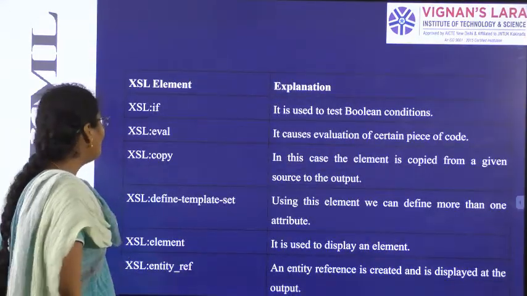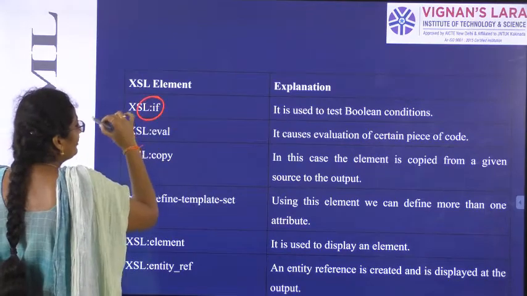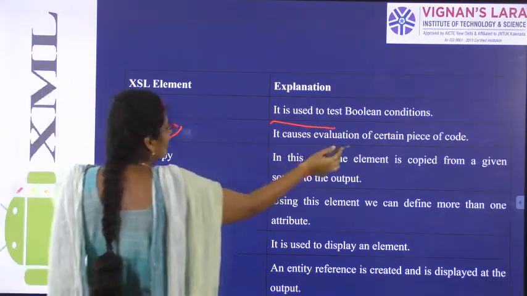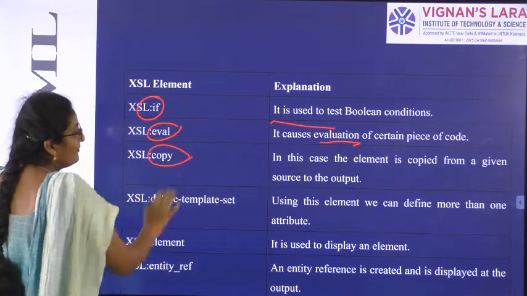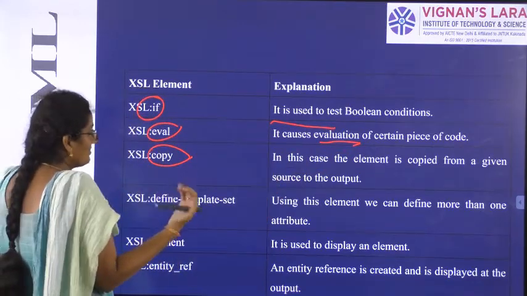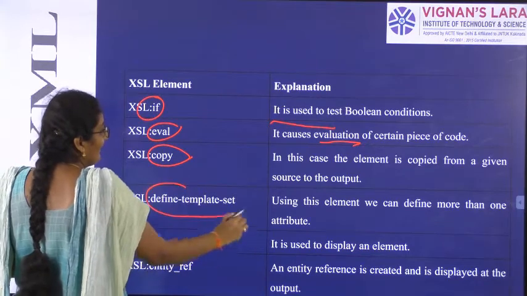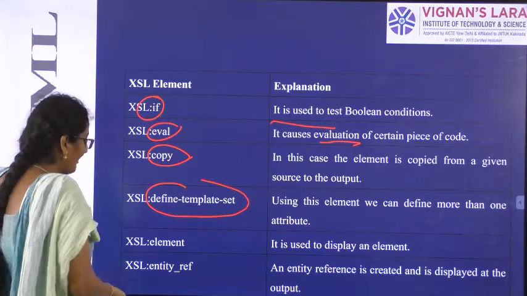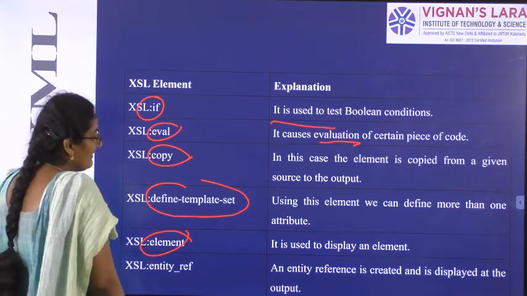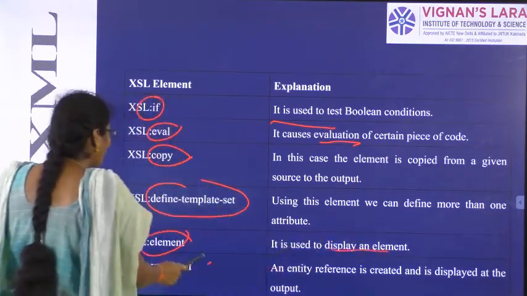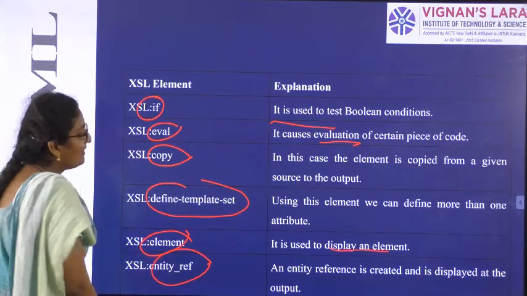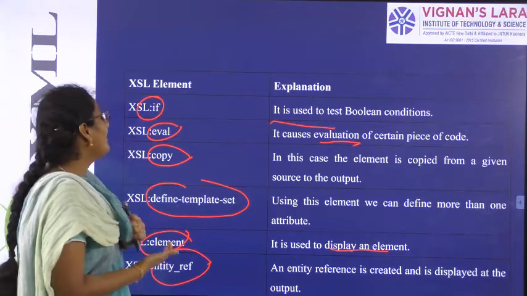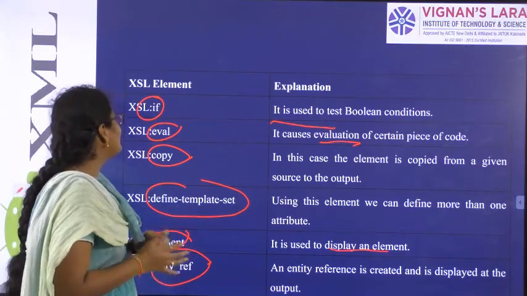The if element is used to test Boolean conditions. Eval is used for evaluation of a piece of code. Copy is used to copy the elements from the given source to the output. Define template set is used to define more than one attribute. Element is used to display the element. Entity ref element is used for an entity reference created in the output. So different elements we have in extensible style sheets.